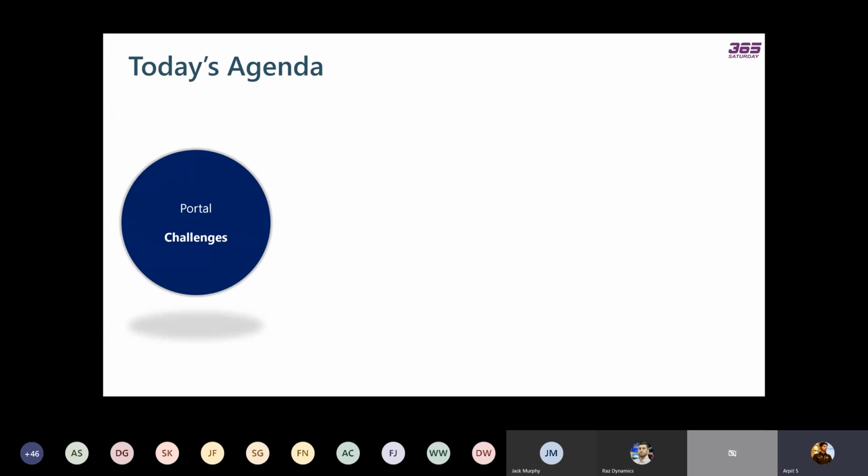I'm going to cover all the challenges that the portal developer faces, and then I'm going to discuss the deployment planning. I think that is one of the most important things when you start doing your deployment, either manually or with Azure DevOps. So planning is the most important thing.